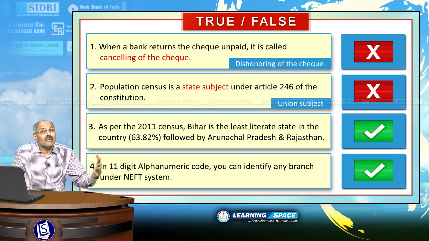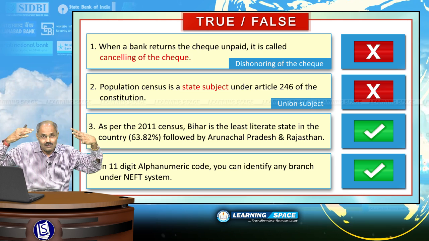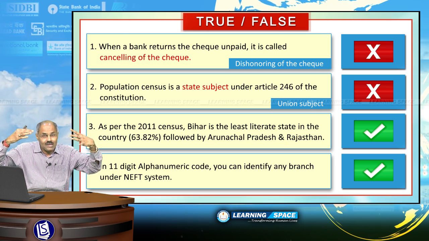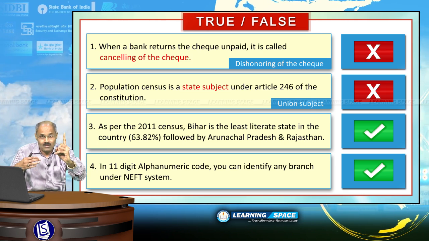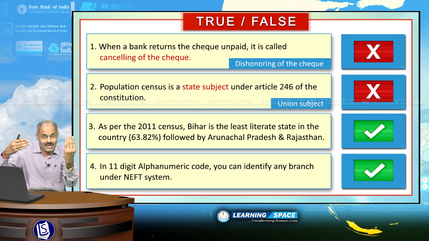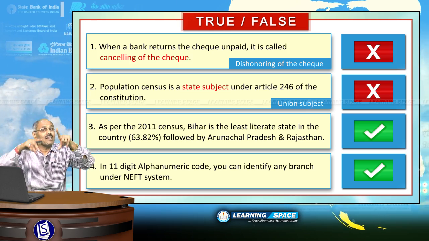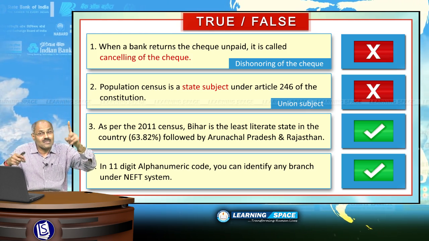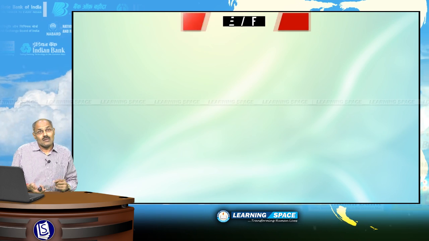So, for the CBS enabled branches, the IFSC code is a unique number, that is 11 digit, 4 alpha and 7 numeric. That indicates uniqueness of any bank branch in this country.